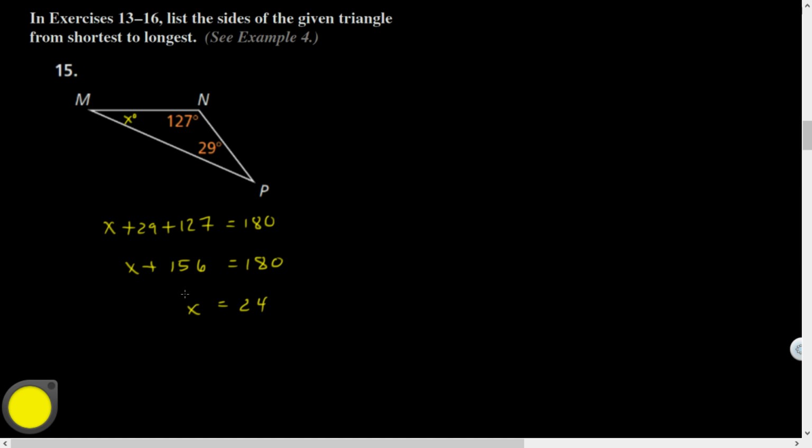So if x is equal to 24 here, for angle M, what's the shortest side? NP. The mediumest side would be MN.